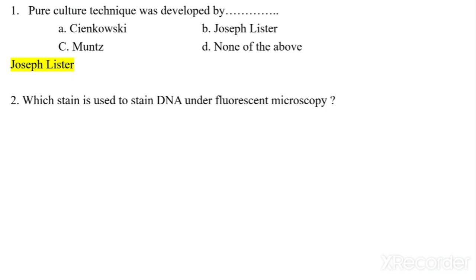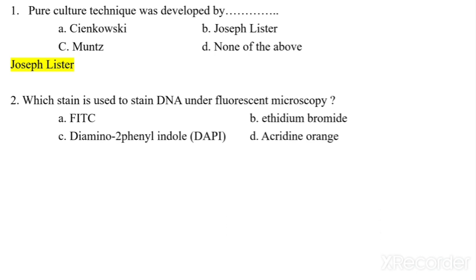Which stain is used to stain DNA under fluorescent microscopy? The options are FITC, ethidium bromide, diamino-2-phenyl indole, that is DAPI, or acridine orange. So diamino-2-phenyl indole, that is DAPI, is used to stain the DNA.